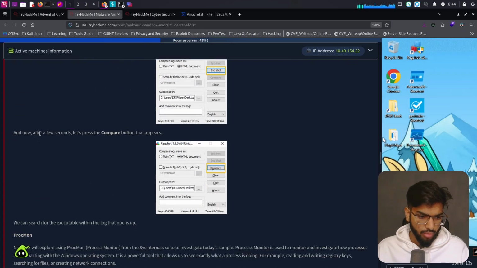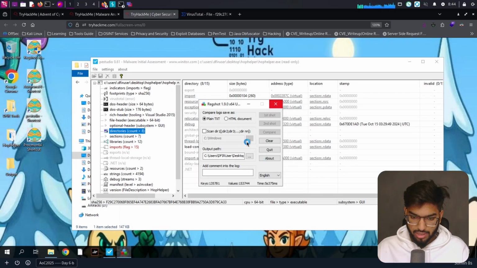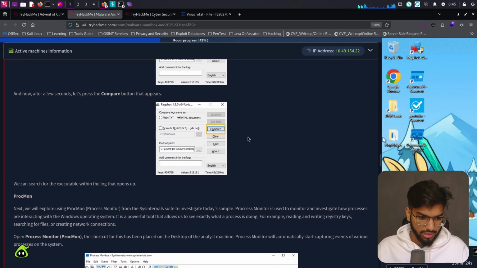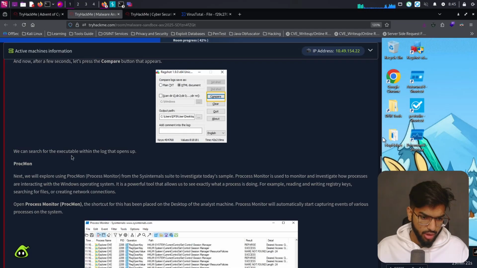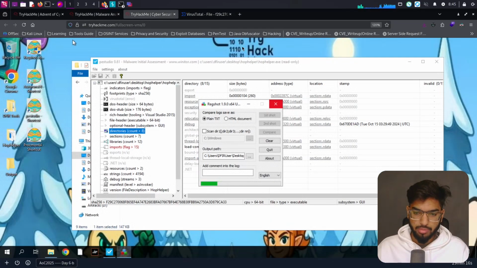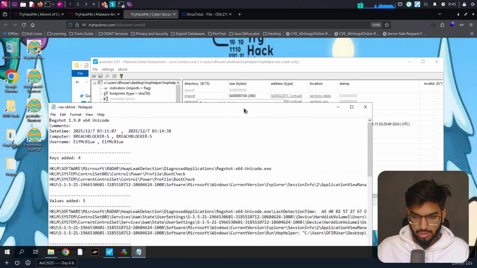It says, and now after a few seconds, let's press the compare button that appears. Okay. I hope the tool doesn't crash right now. Okay, it has finished capturing the paths of the registry. Now let's click on compare, and that is going to load. So let's continue reading and see what it gives us. We can search for executable within the log that opens up. Yeah, that's going to open up. It's taking some time. Let's wait for it to completely load up.